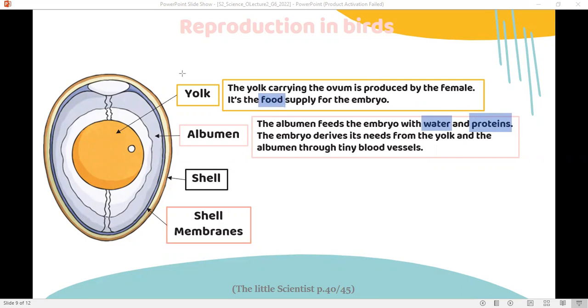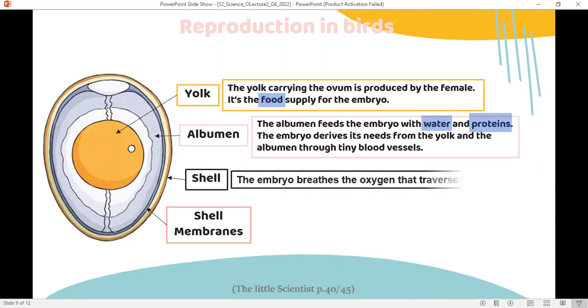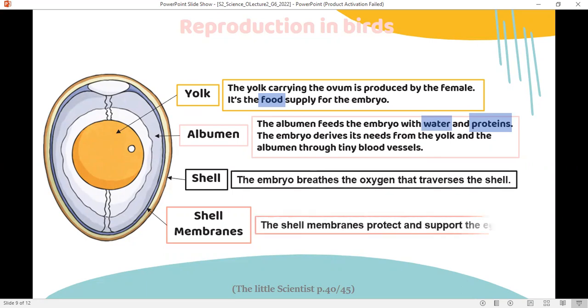And as you saw in the video, there are some blood vessels forming inside the egg. These blood vessels are the roads for the food, the water, and the proteins to reach the baby. The eggshell for sure protects and supports the baby.